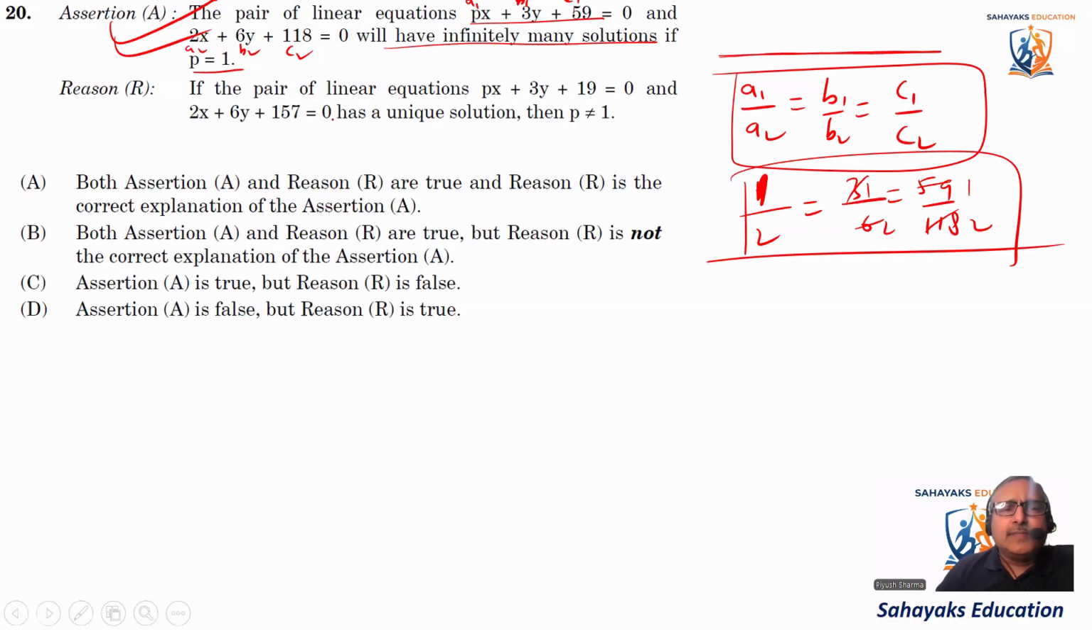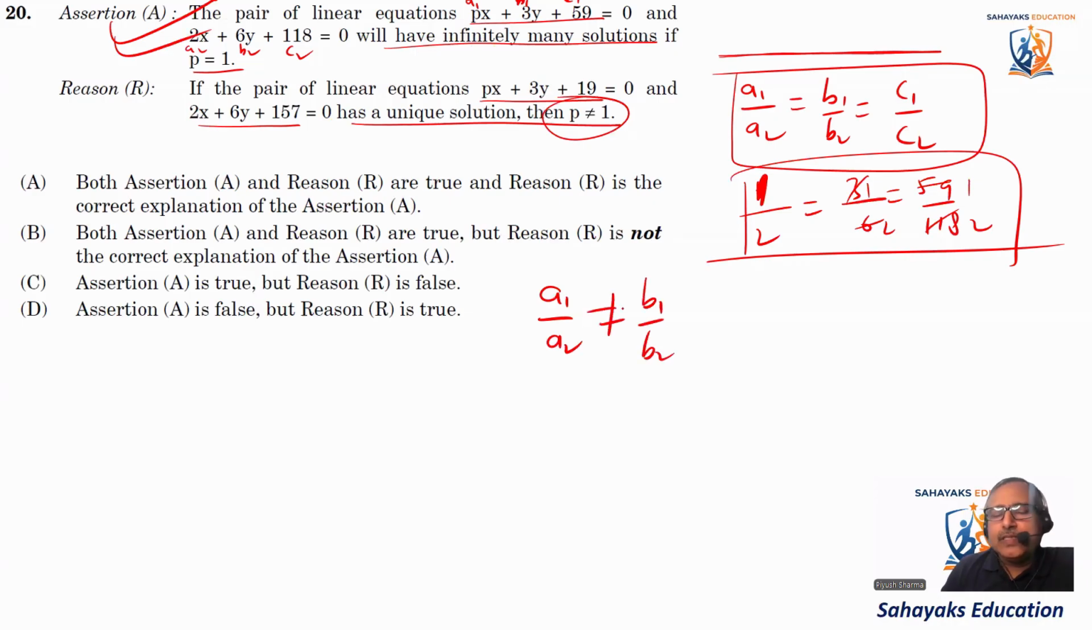Now let's come to the second one. If a pair of linear equations, this and this, has a unique solution, then P should not be equal to 1. Now we know what happens for a unique solution. We want that A1/A2 should not be equal to B1/B2. This is for unique solution.